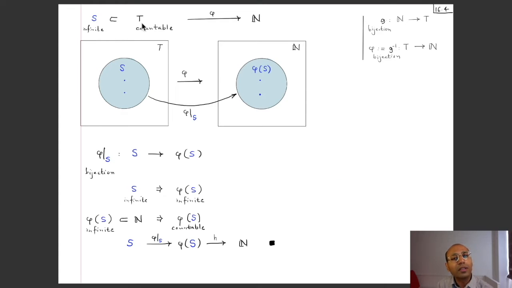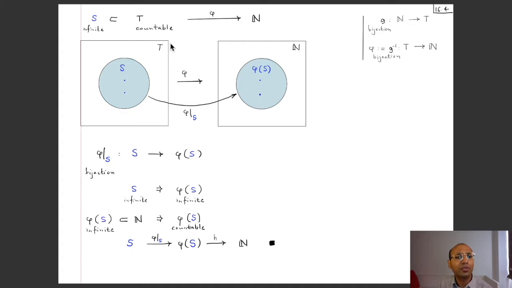So we now consider the general case where T is any countable set and we have an infinite subset S of this countable set. So far we have considered the case when this T was the set of natural numbers, but now this is any arbitrary countable set. And we want to show that this S is countable. Since this set T is countable, we know that there is a bijection, let's call it G, from N to T. And then we also have a bijection G inverse from T to N. Instead of writing inverse all the time, let's call it phi. So we have a bijection phi from this set T to the set of natural numbers.